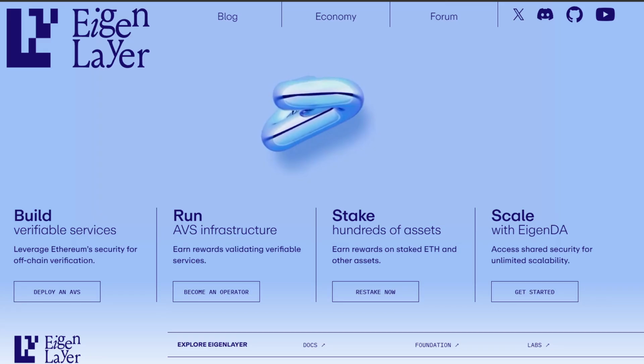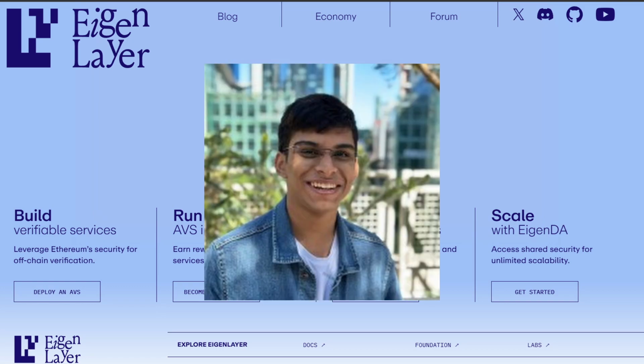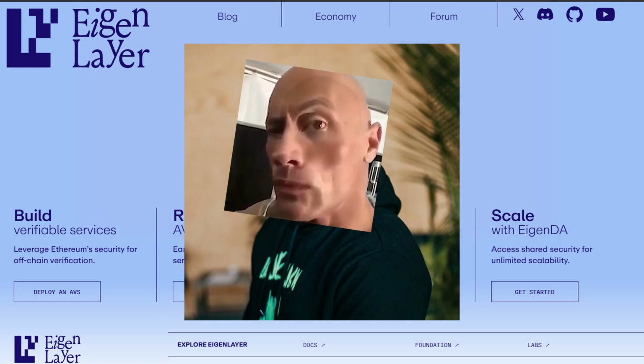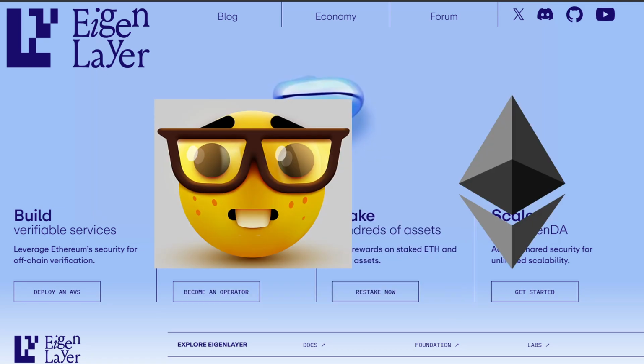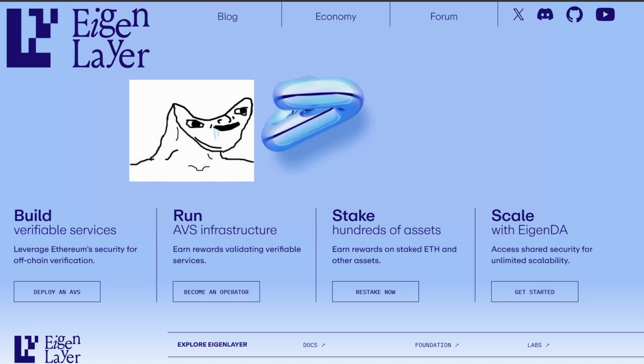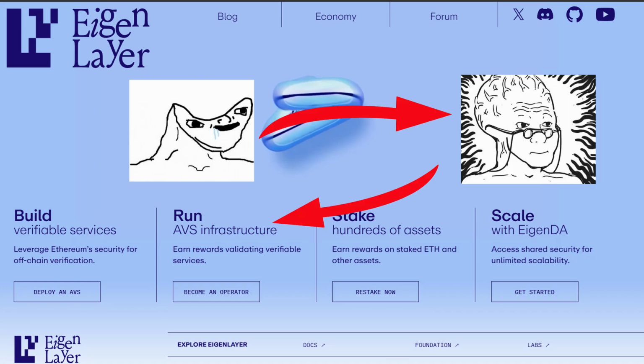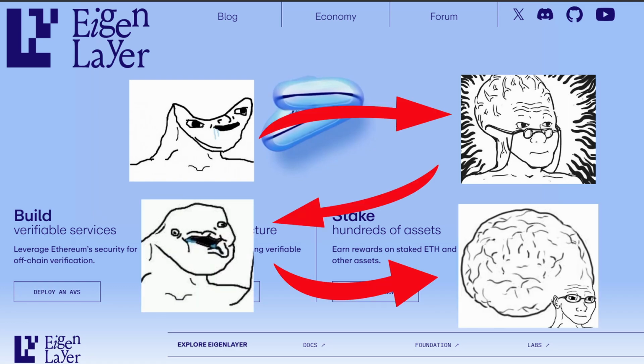EigenLayer was founded in 2021, and some notable figures include Sriram Kannan, Gajesh Nayak, Matt Murray, and Dwayne The Rock Johnson. EigenLayer is what happens when an English major decides to enter crypto. EigenLayer is a 105 IQ person's idea of a 130 IQ person's idea of what a 100 IQ person considers as a 140 IQ project.